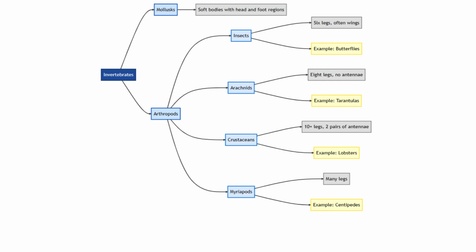including groups such as mollusks, which have soft bodies with distinct head and foot regions, and arthropods, divided into insects with 6 legs and often wings, like butterflies, arachnids with 8 legs and no antennae, like tarantulas, crustaceans with 10 or more legs and 2 pairs of antennae, like lobsters, and myriapods, which have many legs, like centipedes.